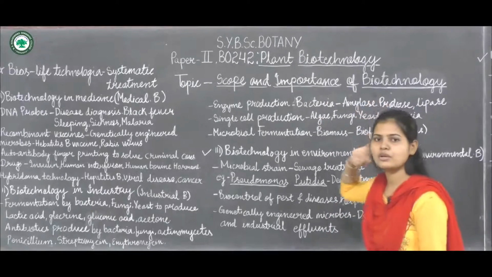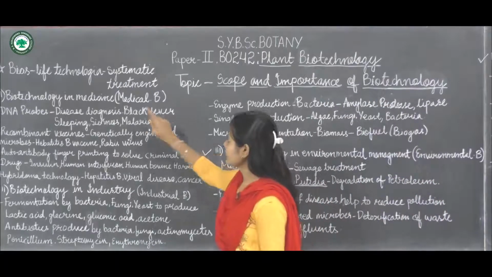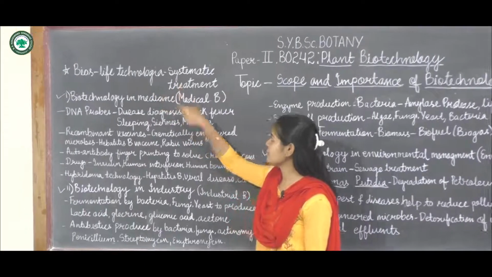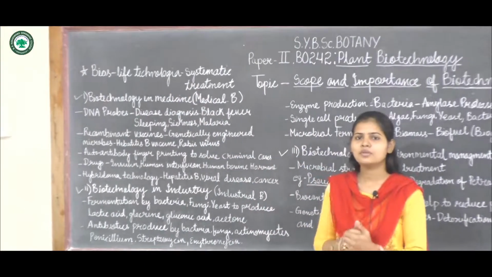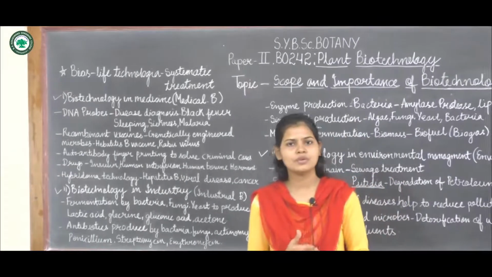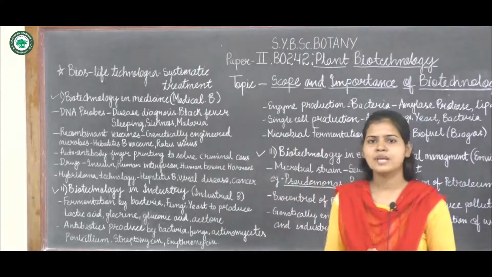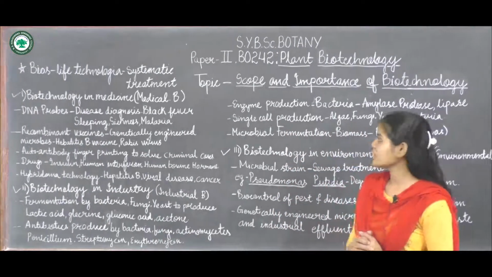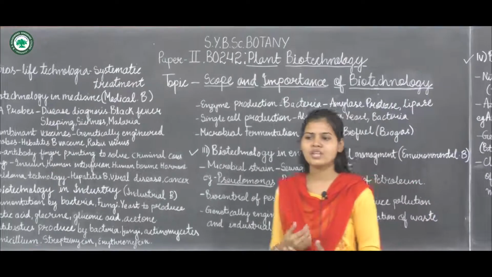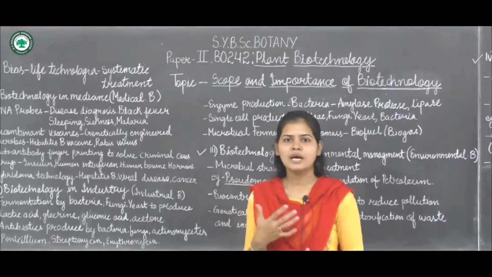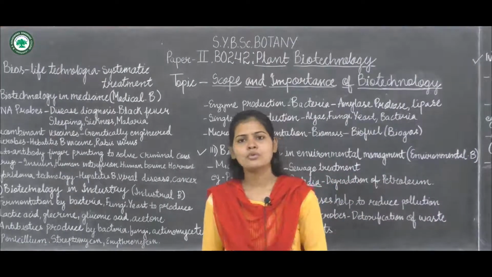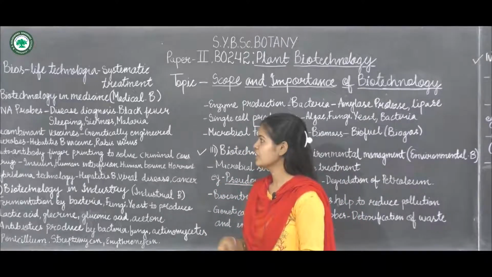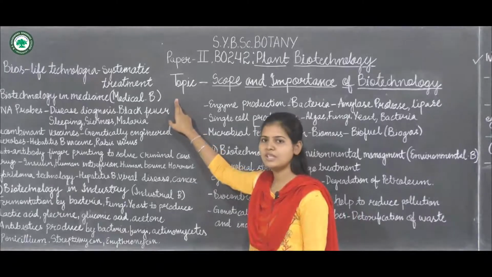Now what is biotechnology? Bio means life, and technology means systematic treatment. So systematic treatment of life is what we can call biotechnology. As we are going to see the scope and importance, in various fields biotechnology is used for our own purpose, that is for getting benefit through using this technology. So first is biotechnology in medicine.